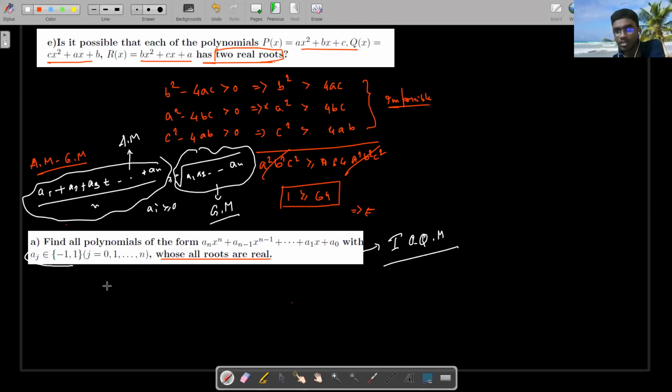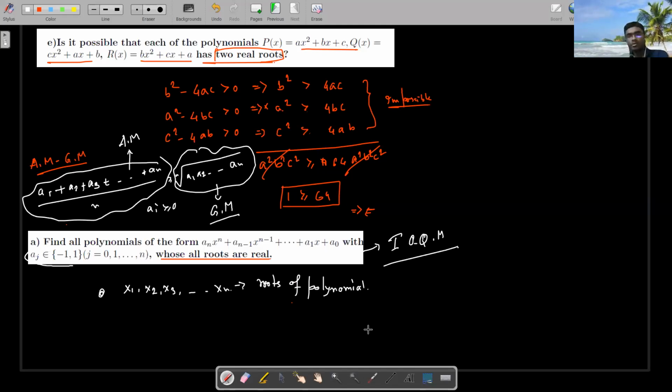Either +1 or -1, right? Suppose I take x1, x2, x3, so on up to xn as the roots of the polynomial.